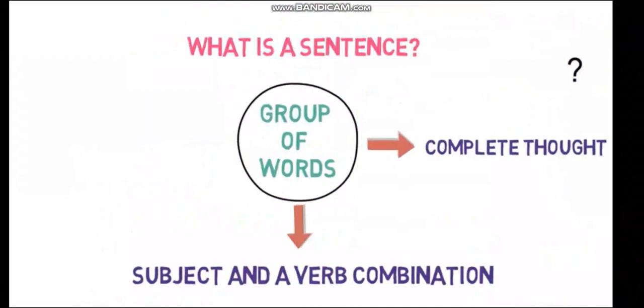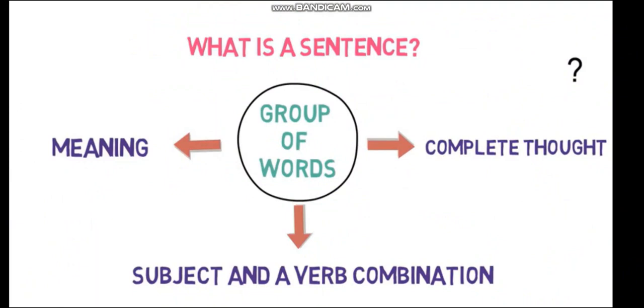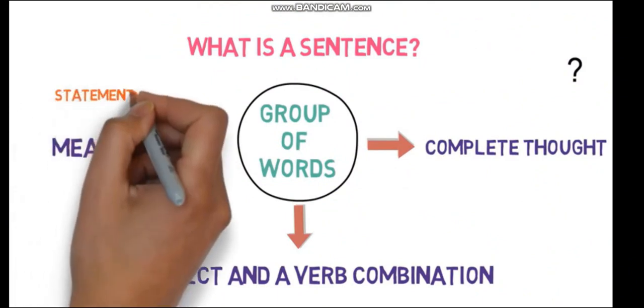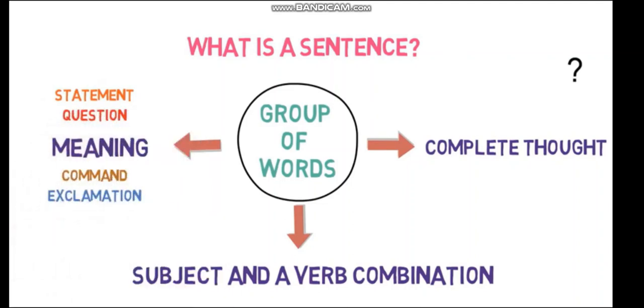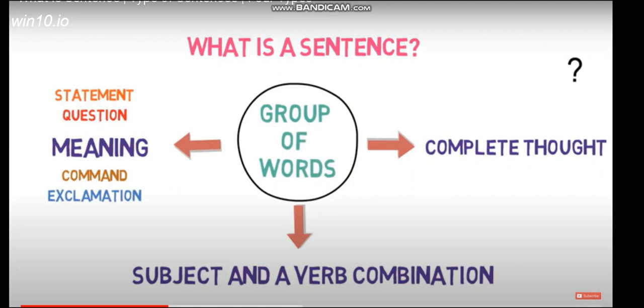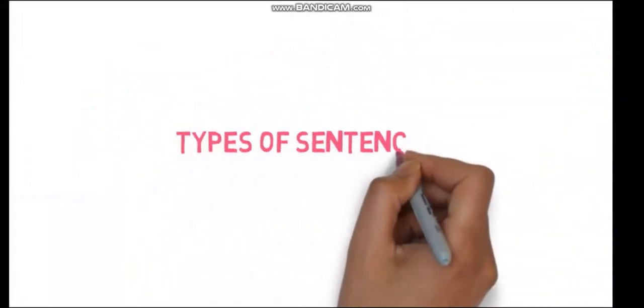The third and most important characteristic of a sentence is that the meaning of any sentence may be different based on different expressions. This expression may be of a statement, a question, a command or an exclamation. That is, it consists of either a statement, question, command or exclamation. Based on different meanings or thoughts, sentences are mainly divided into four types.